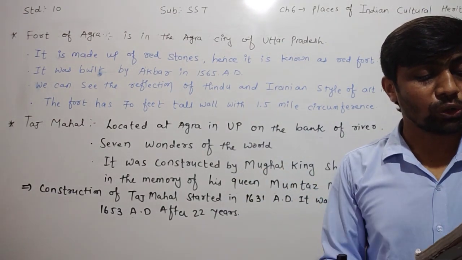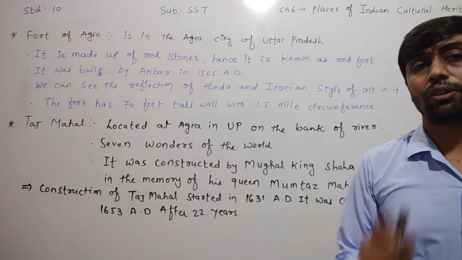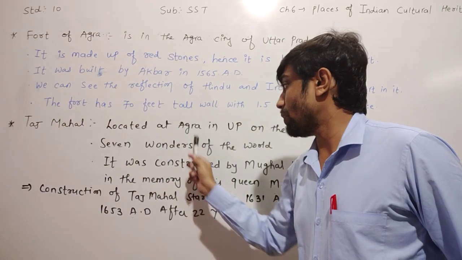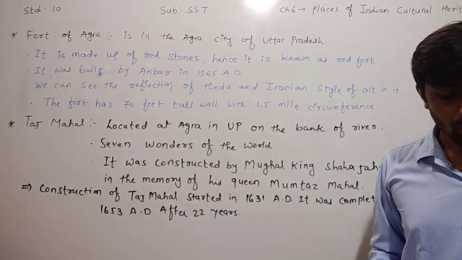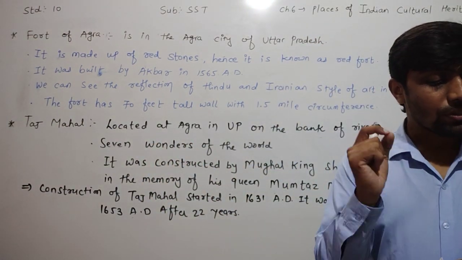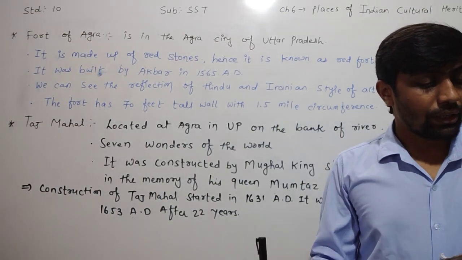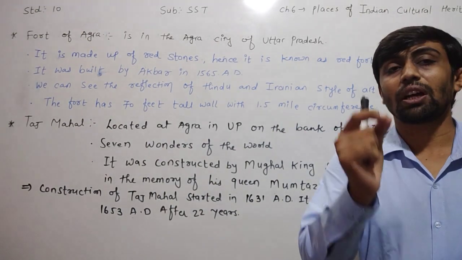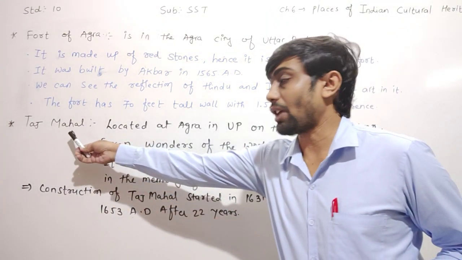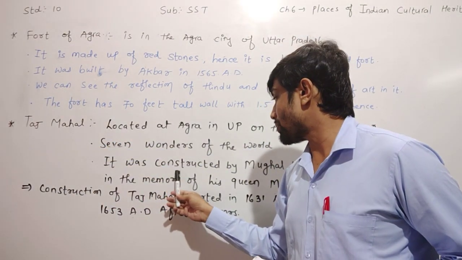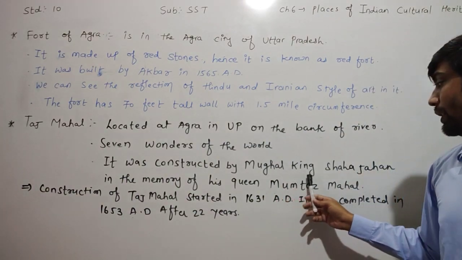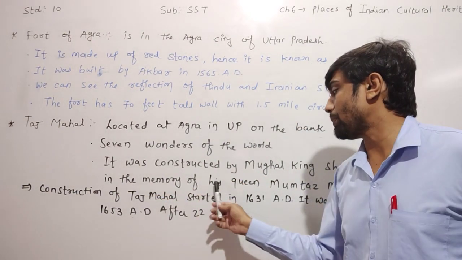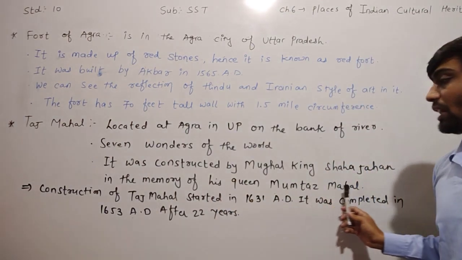The Taj Mahal is one of the 7 wonders of the world. Dear children, you already remember that the Taj Mahal is one of the 7 wonders of the world. It was constructed by the Mughal king Shah Jahan in memory of his wife, Queen Mumtaz Mahal.